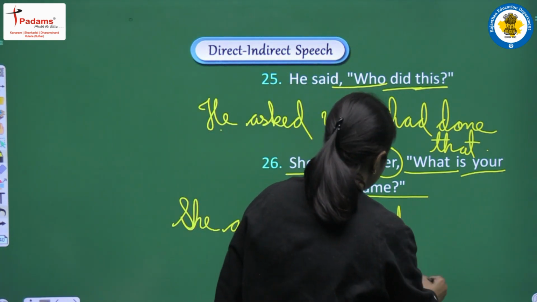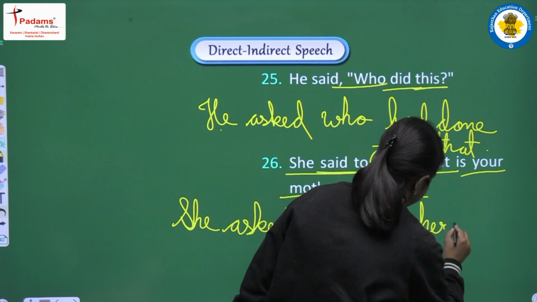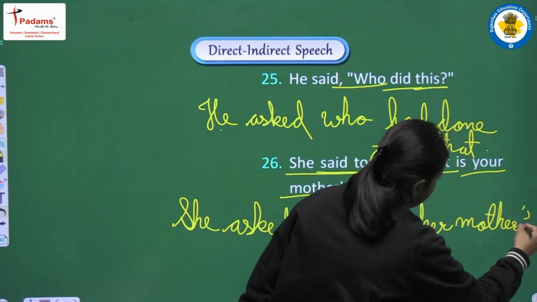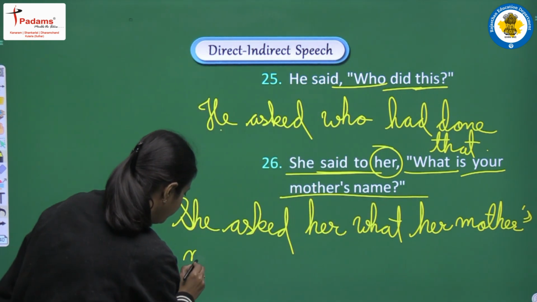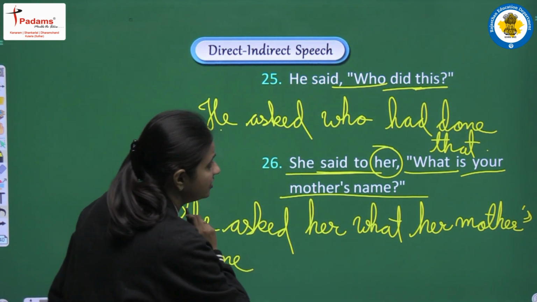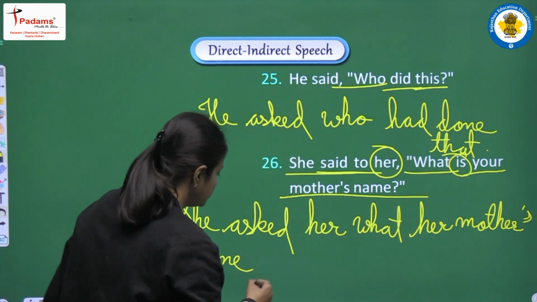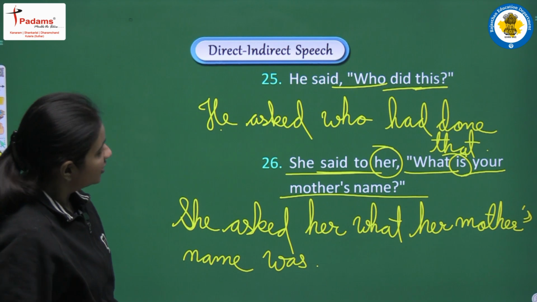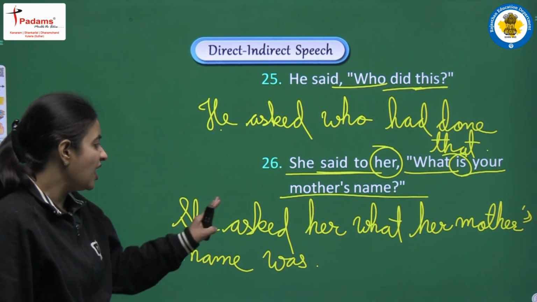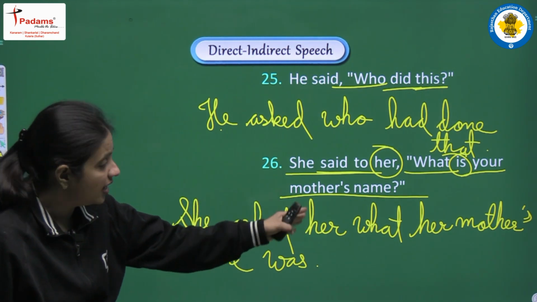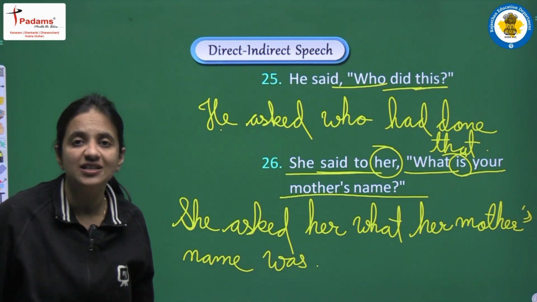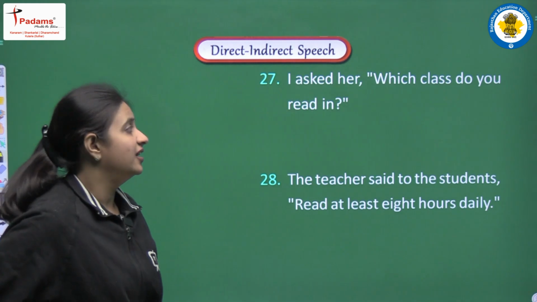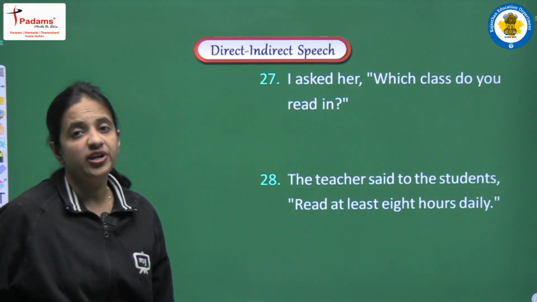So we will write what her mother's name, and is, past form of is, it will be was, and full stop at the end of the sentence. So the complete sentence will be she asked her what her mother's name was. Clear?